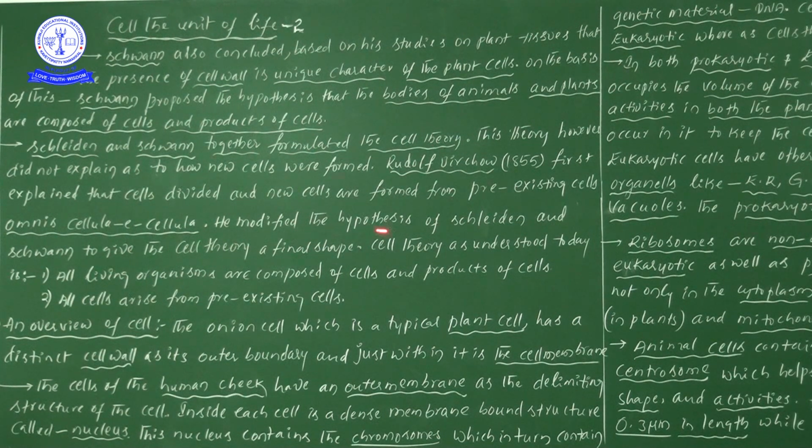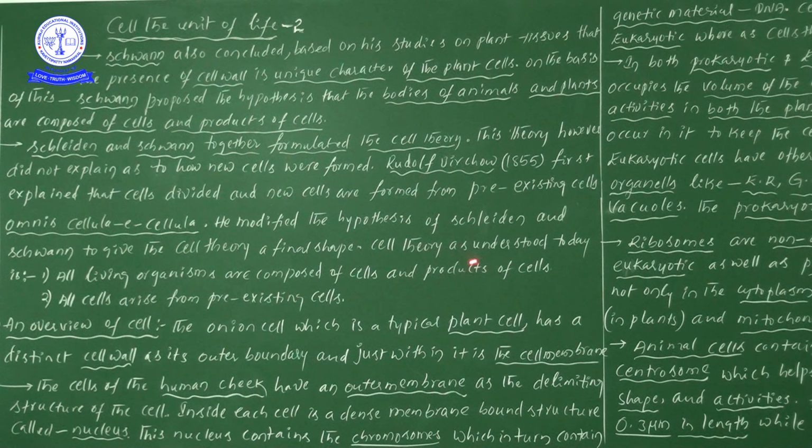Rudolf Virchow modified the cell theory because he wanted to give it a final shape. So the final shape of cell theory was given by Rudolf Virchow.